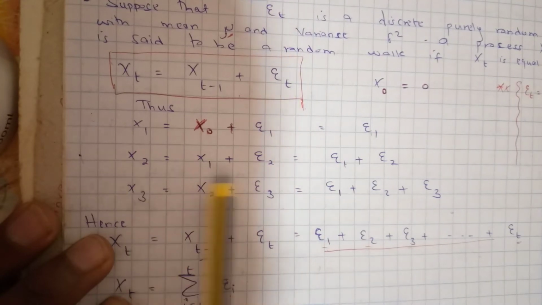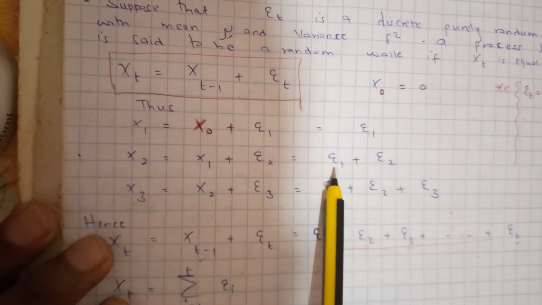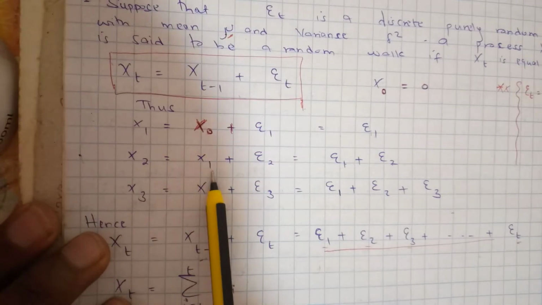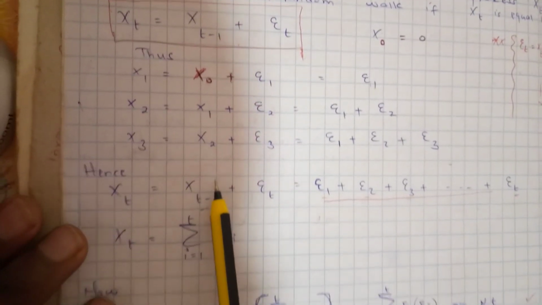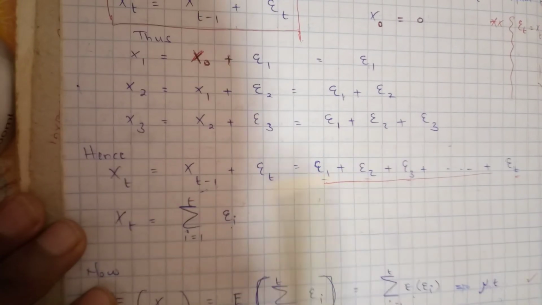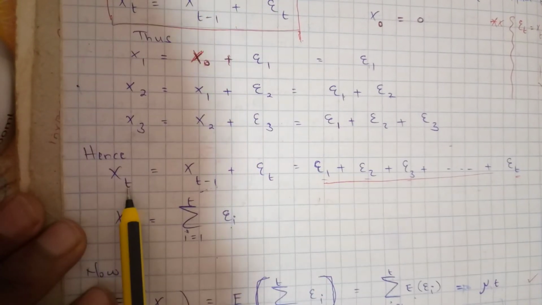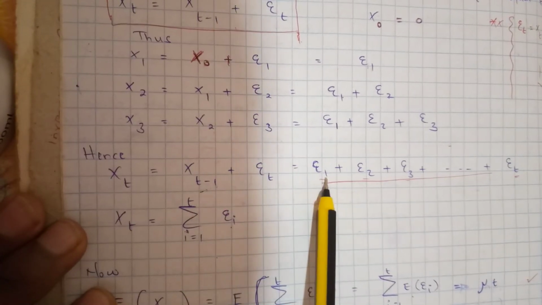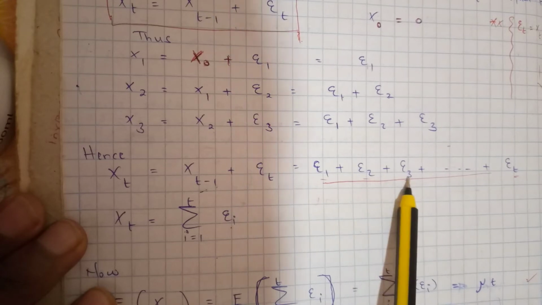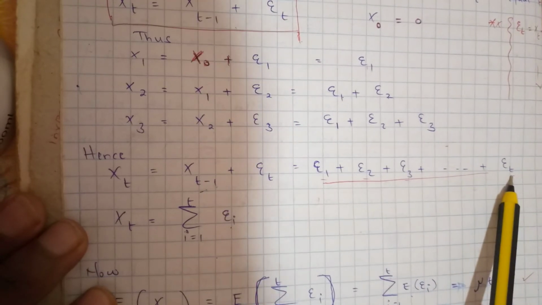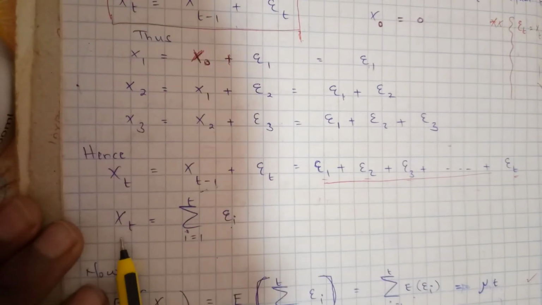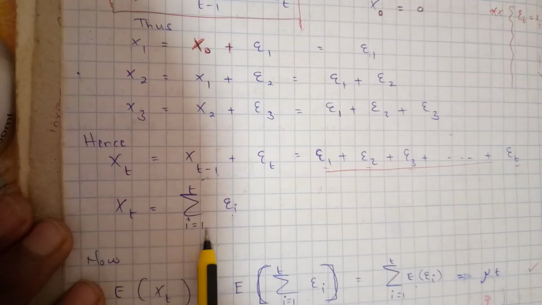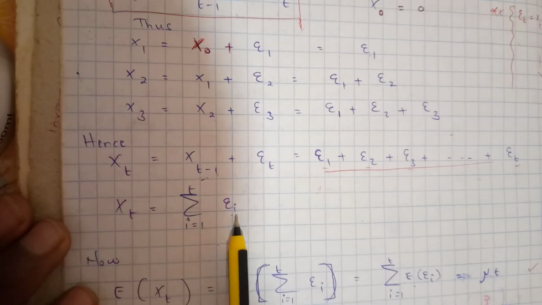So x2 is equal to epsilon 1 plus epsilon 2, and the process continues like that, making those substitutions. Hence, we can conclude that x t, our random walk, is the same as epsilon 1 plus epsilon 2 plus epsilon 3 all the way to epsilon t. Therefore, in simple terms, we can write x t as the summation, i running from 1 to t, of epsilon i.